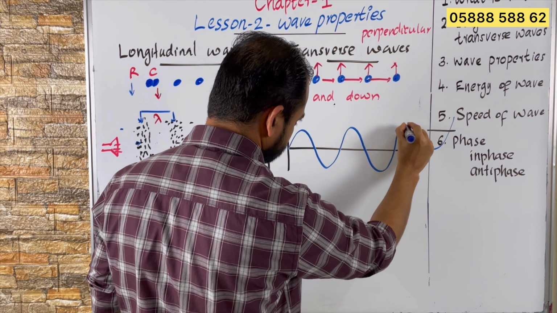So in a transverse wave, crest means the part of the medium moving up, and trough means the part of the medium moving down. And if I represent a sound wave as a wave diagram: compression, rarefaction, compression, rarefaction, compression, like this.